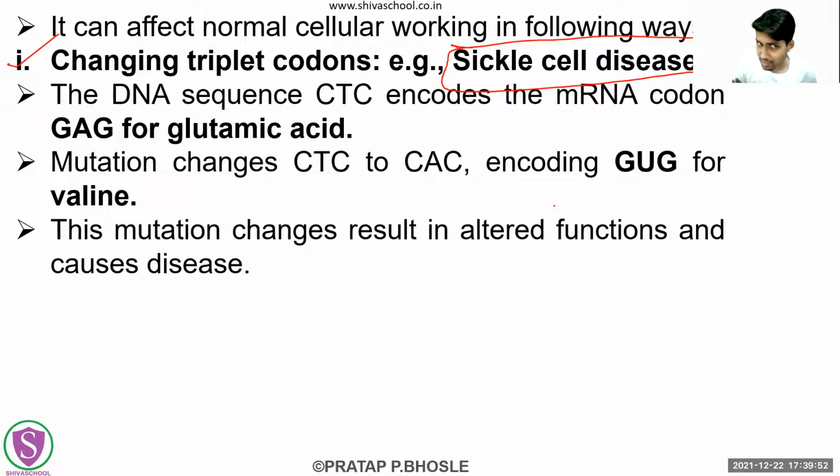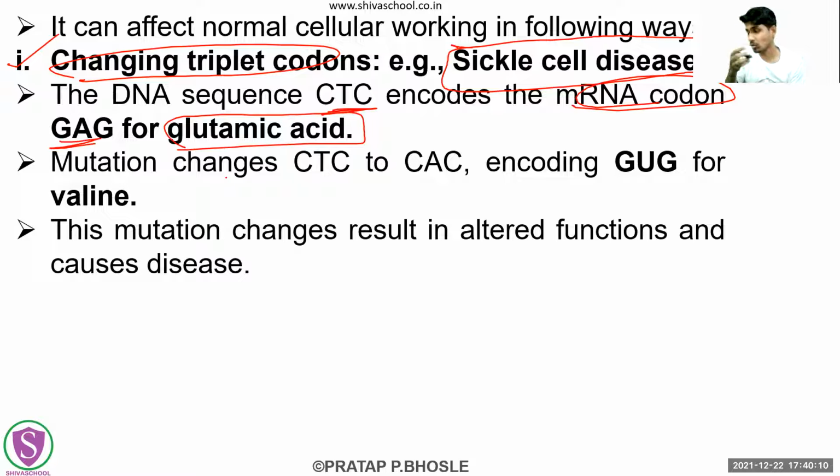So what is happening in this changing of the triplet codon? The DNA sequence cytosine thymine cytosine, CTC, is coding for an mRNA codon GAG, guanine adenine guanine, which codes for glutamic acid. But whenever this missense mutation occurs, the mutation changes that CTC to CAC. Here it is a point mutation, so this thymine is getting changed into adenine.